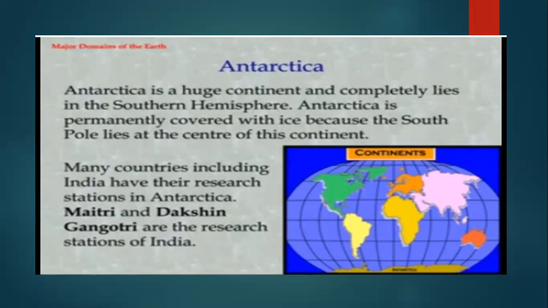Okay. Now, Antarctica is surrounded by the Pacific, the Atlantic, and the Indian Ocean. Means it is also surrounded by three oceans. Which oceans? That is your Pacific, Atlantic, and Indian Ocean. Okay. Also, India has research stations there. Okay. That is your Maitri, Dakshin, and Gangotri. Okay. Now, this is all about Antarctica.